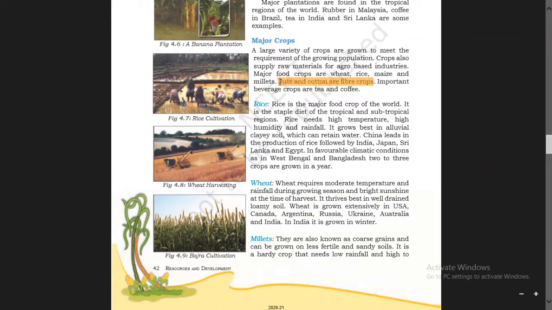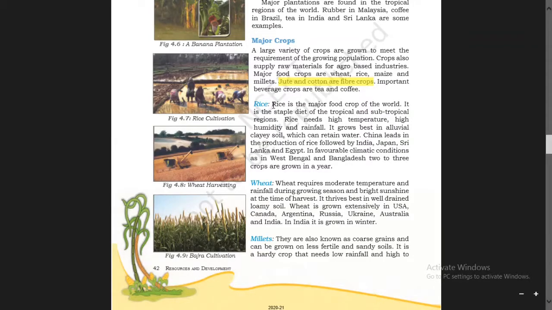Important beverage crops are tea and coffee. Beverage means a drink other than water.